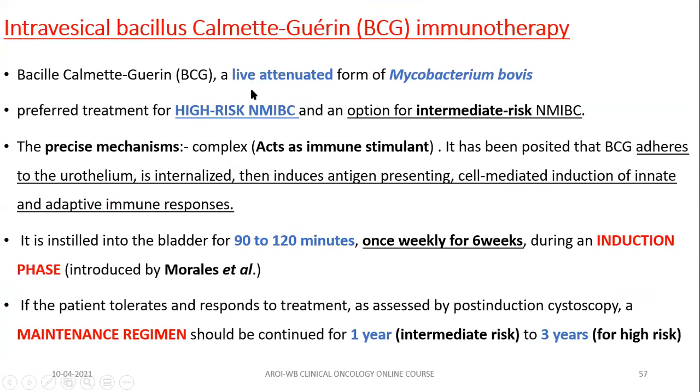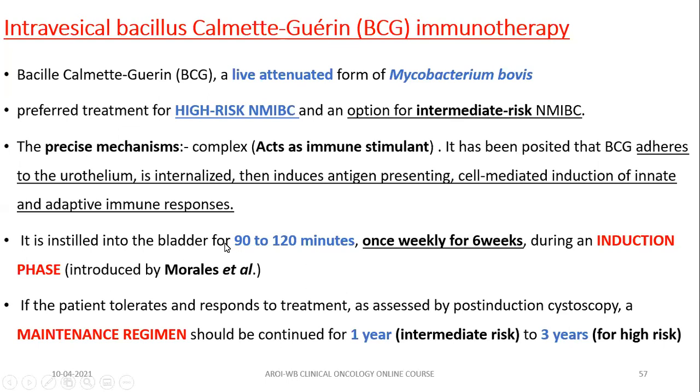Intravesical BCG is very important for our PGTs because it comes as a short note or as a long question for both DNB and MD students. It is a live attenuated form of B. bovis. It is the preferred treatment for high risk patients. I already explained why. And it is definitely an option for the intermediate risk group. It acts mainly as an immune stimulant.